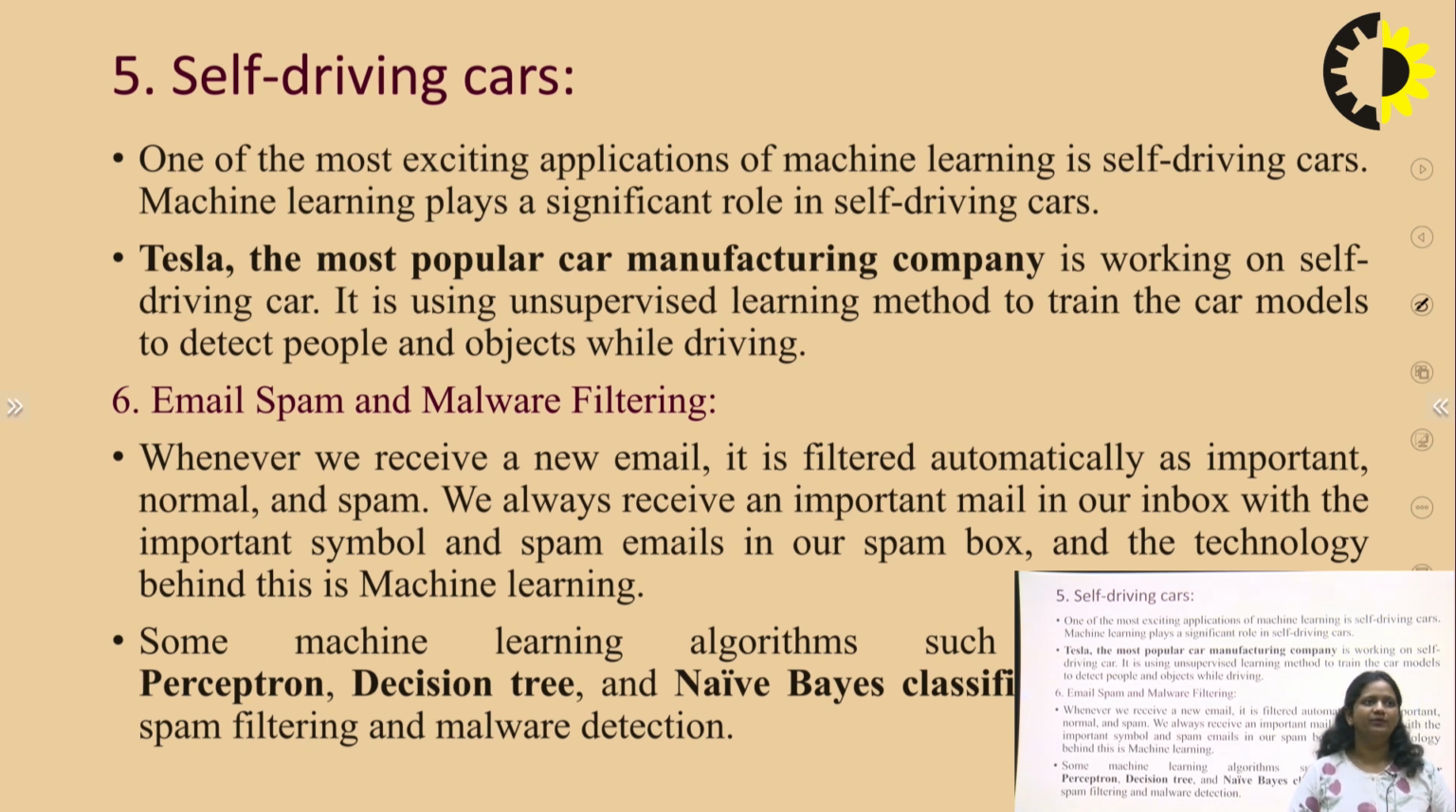This is only performed through machine learning. The third application is where ML is applied in email spam and malware filtering. How is ML used in email spam? Whenever we receive a new mail, it is filtered automatically as important, as normal, or as spam. We always receive important mail in the inbox, with an important symbol, and spam emails in our spam folder.